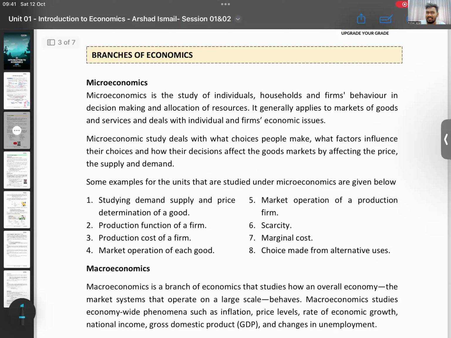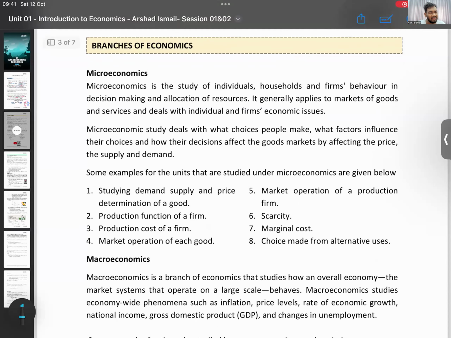What's the difference? Now, what does the word micro mean? Tell me like the English, what does that mean? If someone comes and says micro, what's the first thing that comes into your head? I don't want the Oxford definition. Just tell me what comes into your head. Small, right? Little. That is what micro means, no? So what is microeconomics now?